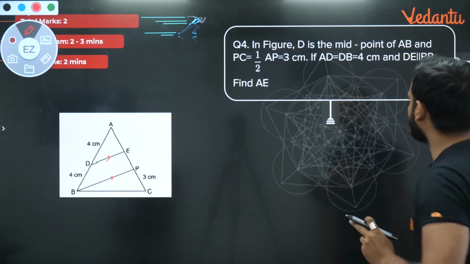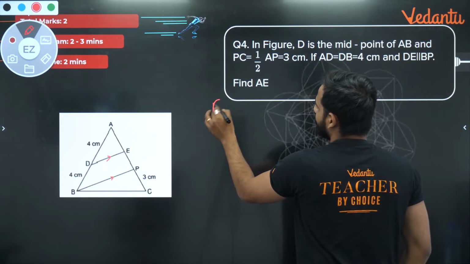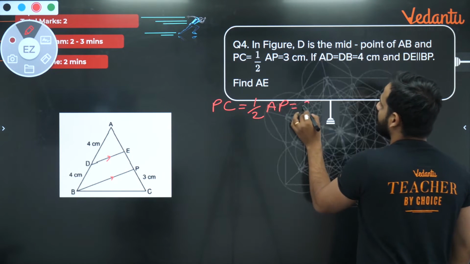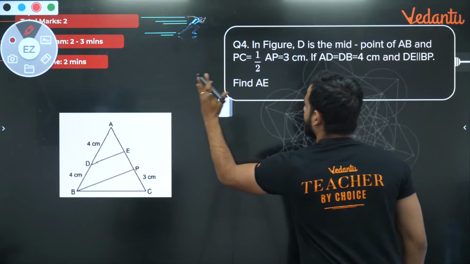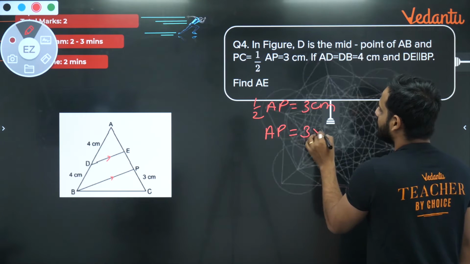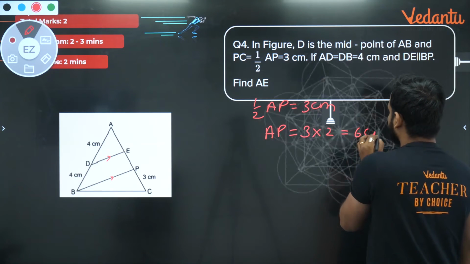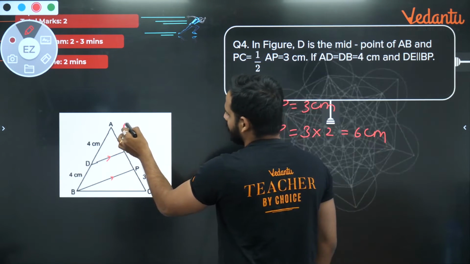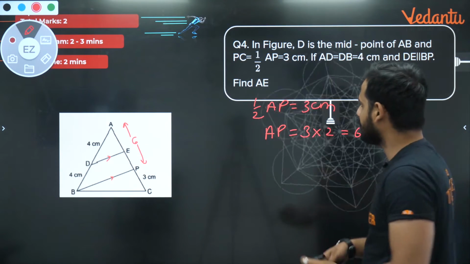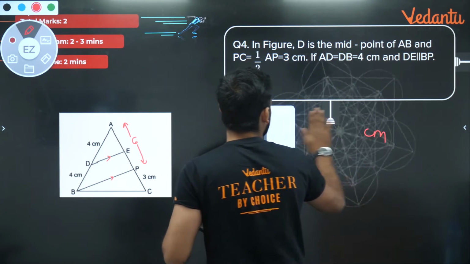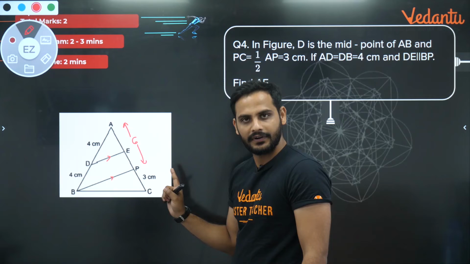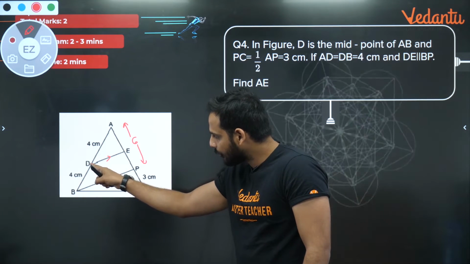So bachcho, see, first thing I can say is that if PC is equal to half of AP and they have given that it is equal to 3 centimeter, so I can get AP very clearly. Sir, AP is equal to 3 into 2, which is equal to 6 centimeter. So we have got that AP is equal to 6 centimeter. Correct. Now bachcho, I know they have given DE parallel to BP, right? D is the midpoint here.